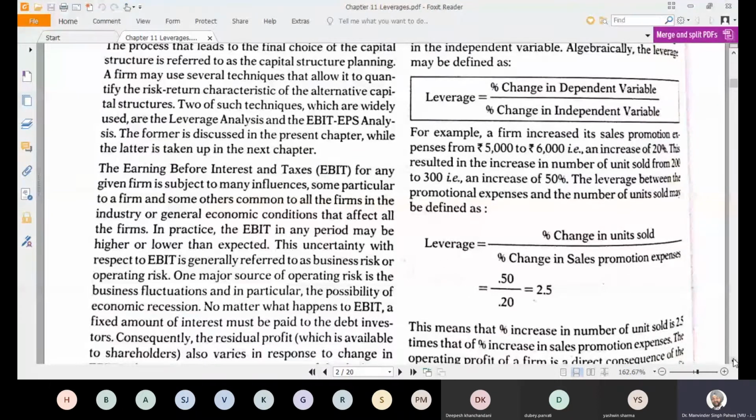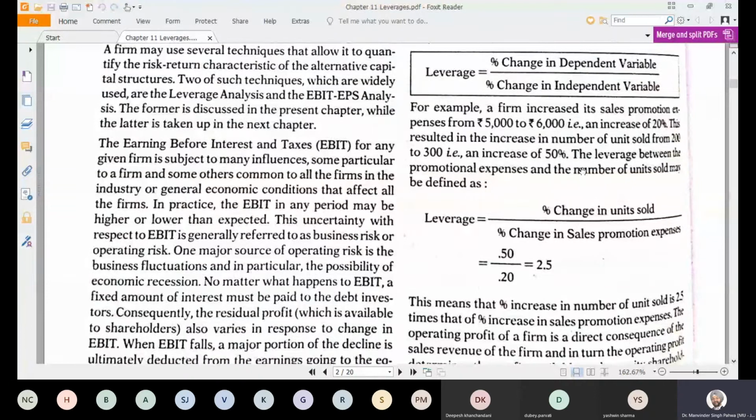So what is dependent? Sales is dependent on sales promotion. In this question, the units of sales have increased from 200 to 300. That is an increase of 50% in sales as a result of a 20% change in the sales promotion expenses. So percentage change in units sold is 0.50 and percentage change in sales promotion is 0.2.